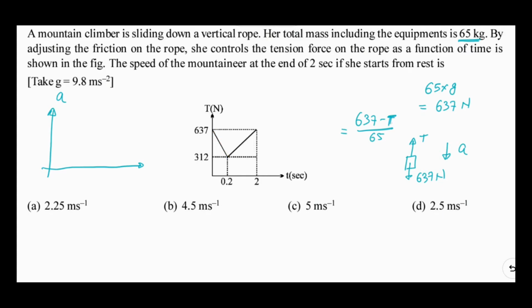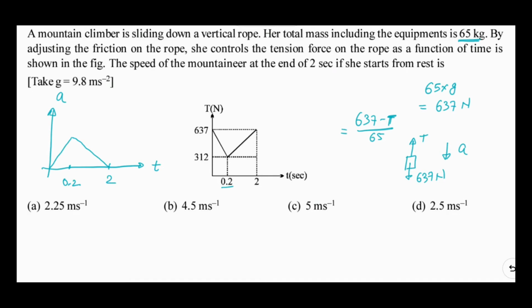If I draw a graph of acceleration versus time, as tension is reducing linearly, and here I have a minus T, the acceleration should increase linearly and it will reach maximum at 0.2 second, at which tension is minimum, so acceleration should be maximum. And afterwards, as tension is increasing, the acceleration will be reducing like this. So this should be the graph of acceleration versus time.